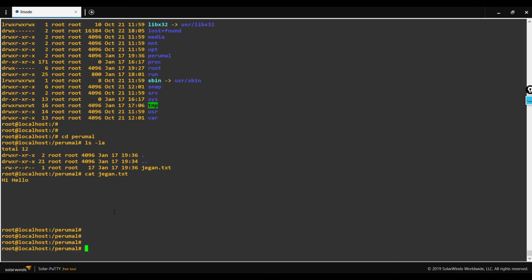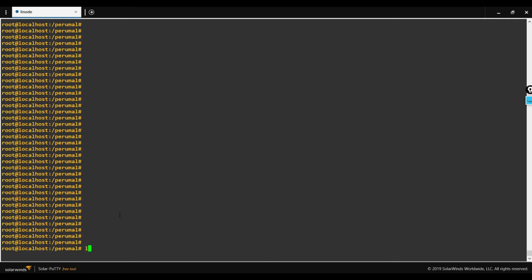Now let me link both the files. The command is ln -s. The -s denotes symbolic linking. Then source file name, destination file name.